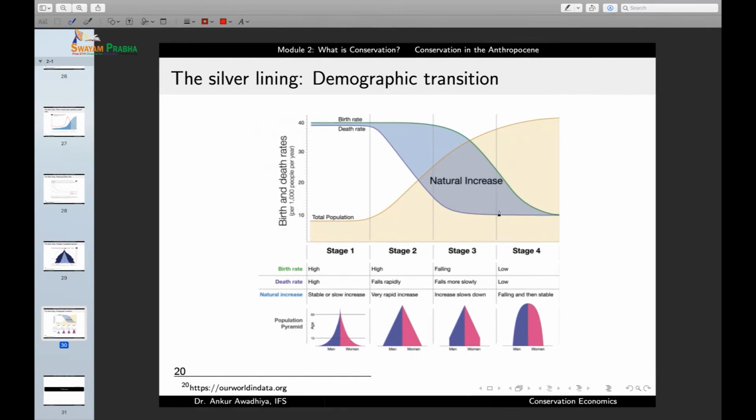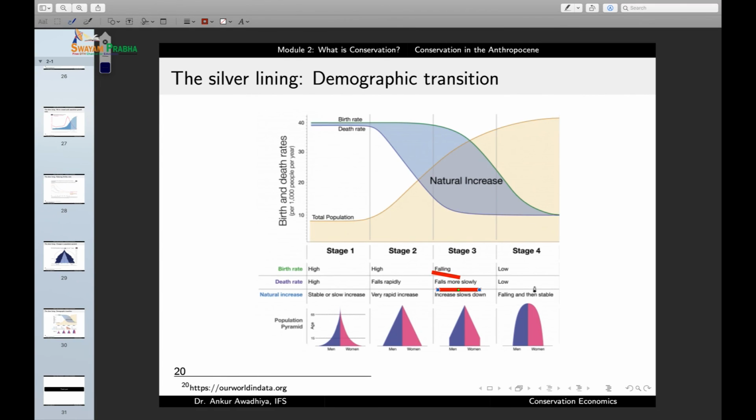And so in this third stage, the birth rate also starts to fall. Now, in this case, the death rate is still falling because we are still working on medical advancements, but now the birth rate has also started to fall, and so the population growth will now turn towards a plateau.